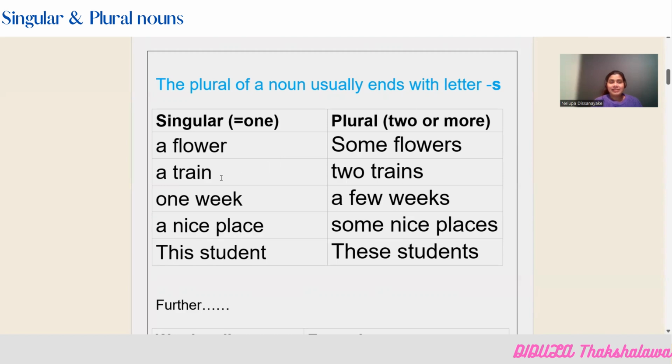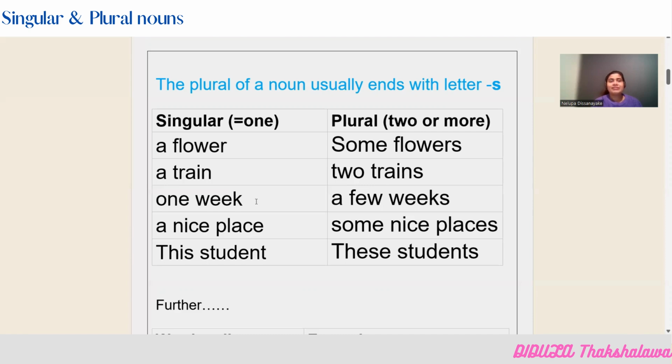Now here the second example, a train, that means just one train is there. And when it comes to more than one, in this situation, two trains. Now you can see here the noun train ends with the letter S, trains. So the singular noun train has now become a plural noun by ending with letter S. So now let's see the next example.